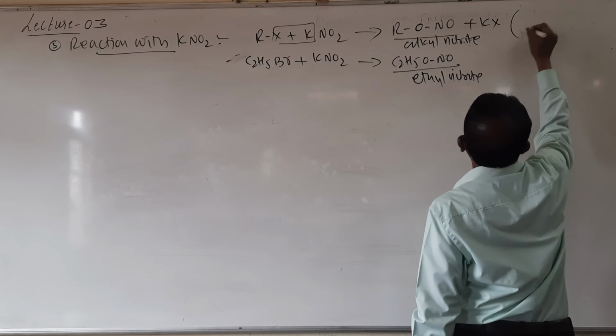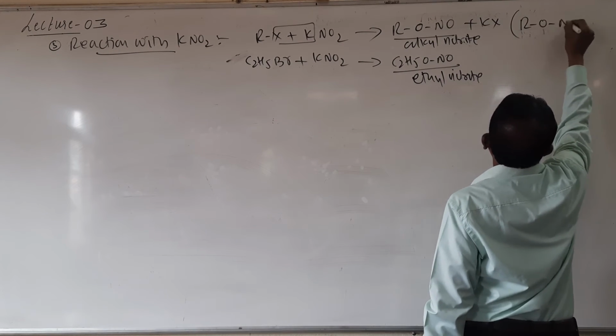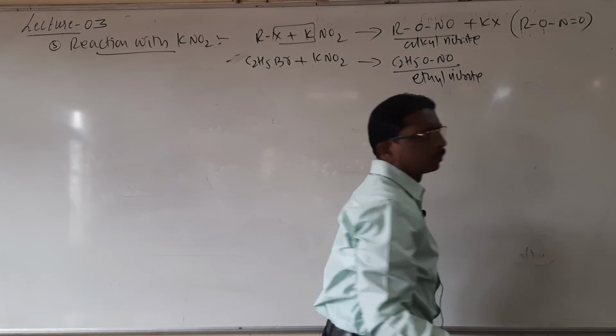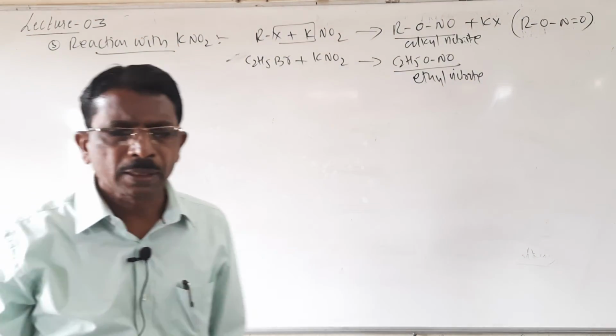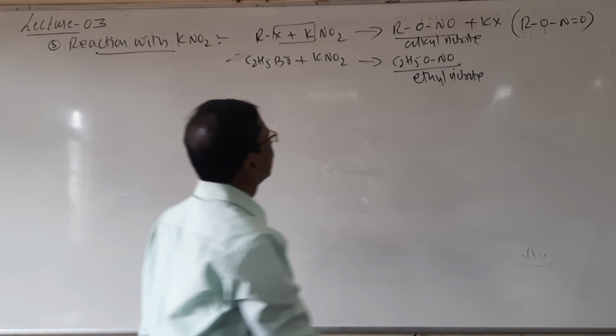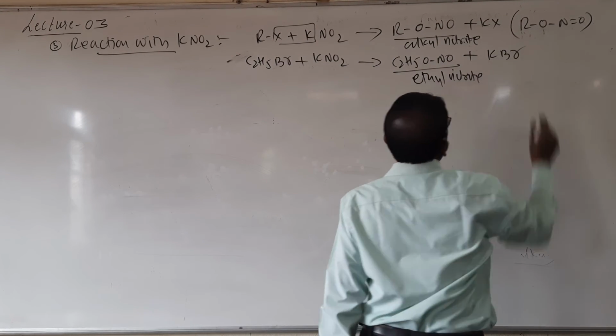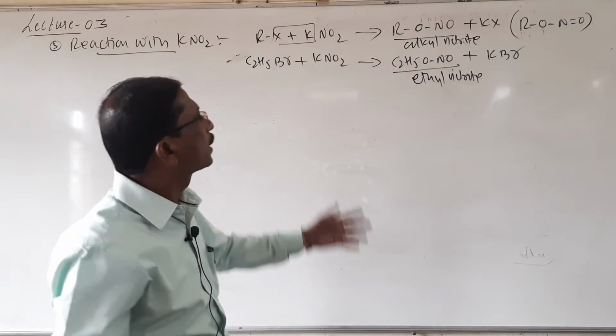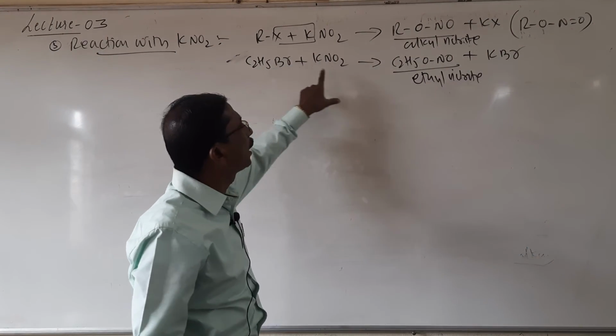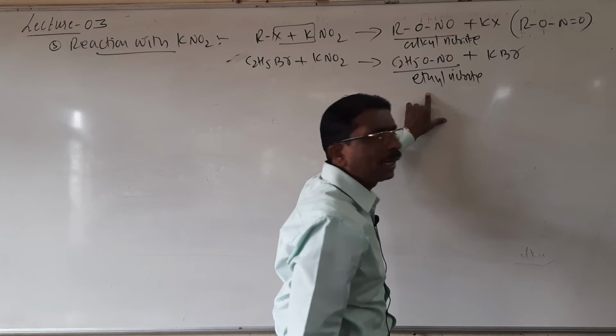Here you may also write like this, RO-N double bond O. So it is ethyl nitrite, plus here you will write KBr. Again the same statement, when ethyl bromide is treated with potassium nitrite, it forms ethyl nitrite.